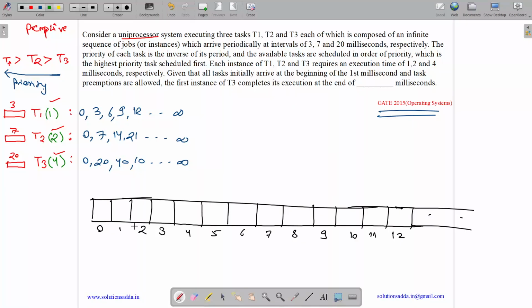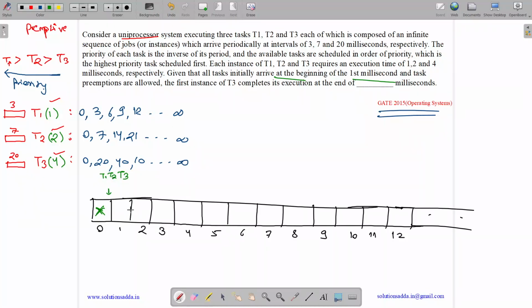Initially, what is given? It is given that none of the processes arrive at 0 milliseconds, and all of them arrive at the first millisecond. So at t equals 0, no process was available, and at t equals 1 we have T1, T2 and T3.